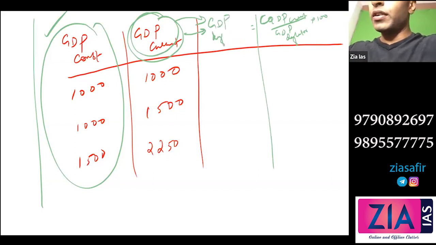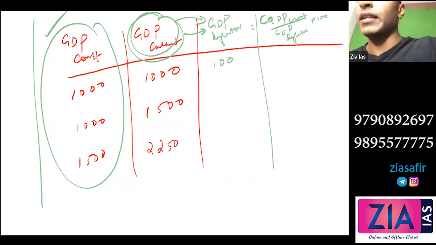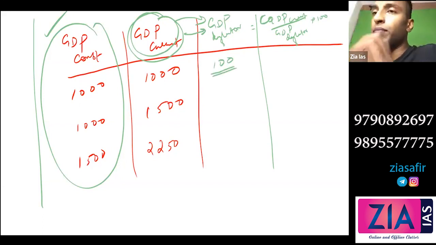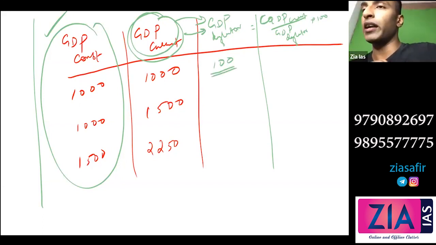GDP deflator. So I've told you in 2011-12, it will be 100, right? This is the base price. Any doubt why I'm writing 100 here? Because for GDP deflator, the base year reference value will be 100, starting from 100. So no need to have any doubt.